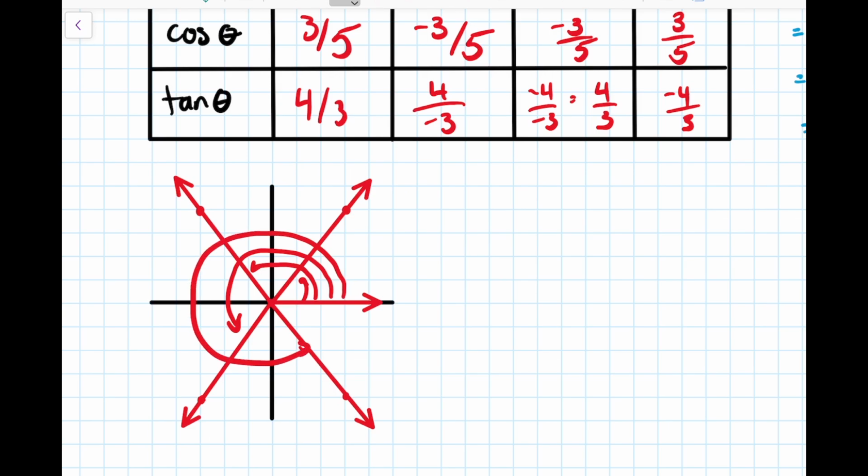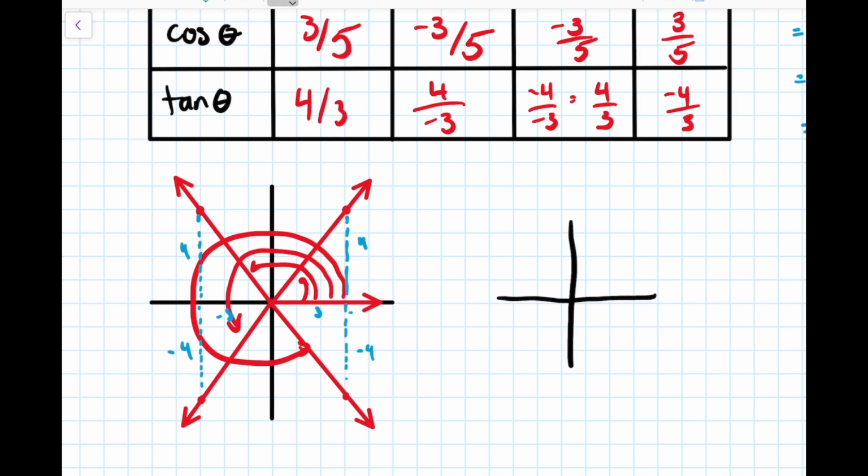If we make our triangles, you'll see we have basically the same triangle, just in different parts of the axis. So we've got 4s and 3s all over the place. But sometimes those 4s are negative, and sometimes those 3s are negative. So the points are going to be different depending on where you are, but the patterns of positives and negatives are never going to change, right?